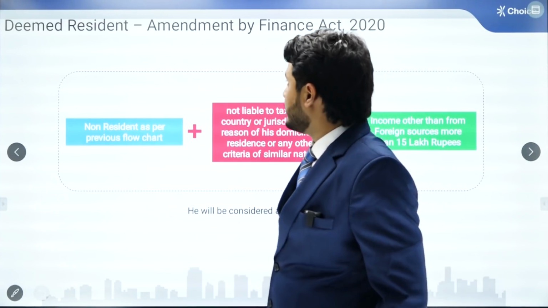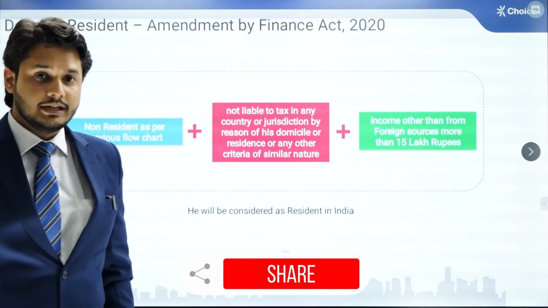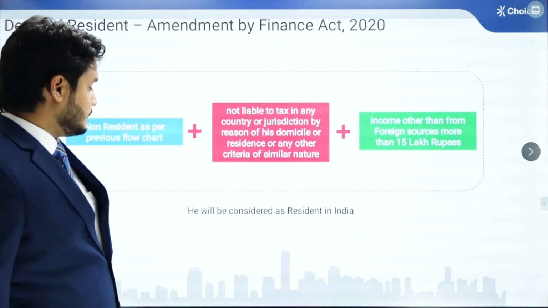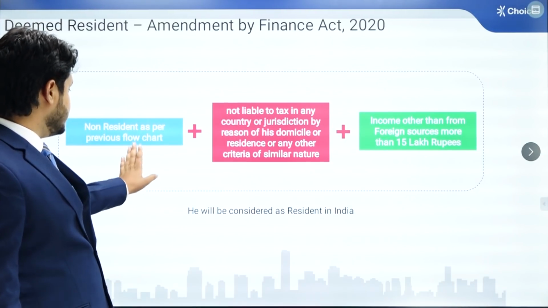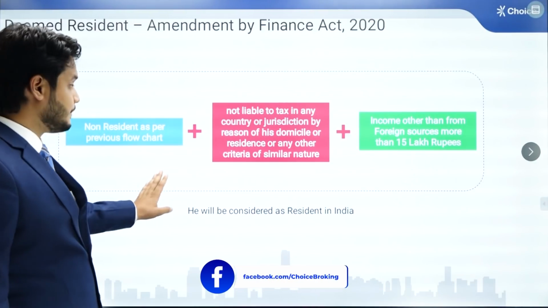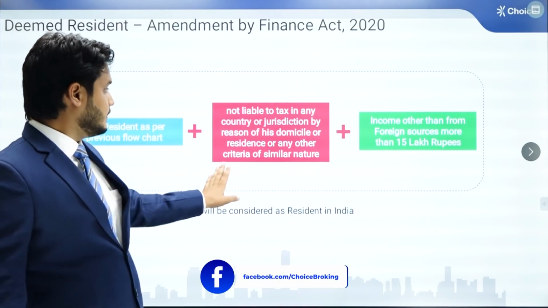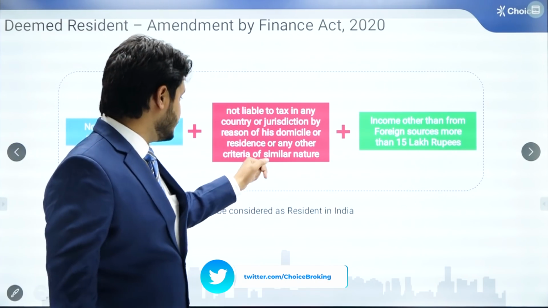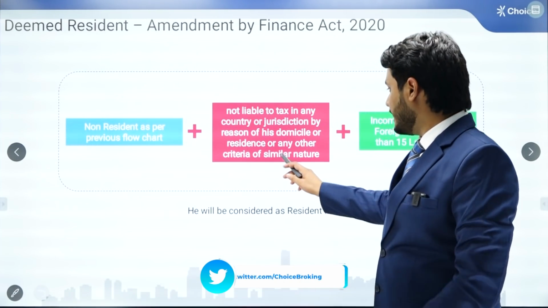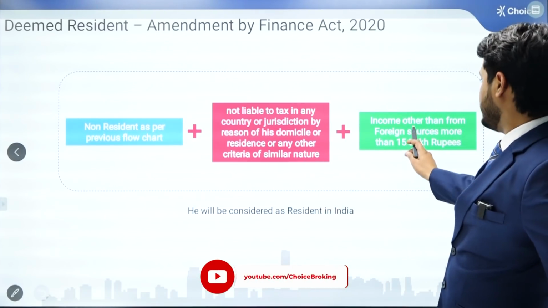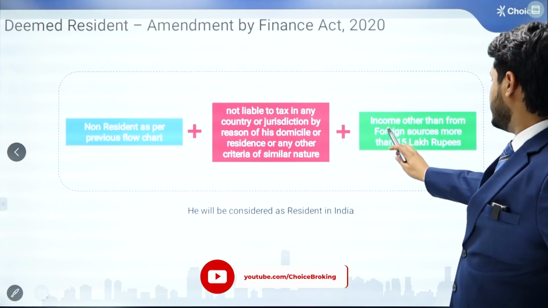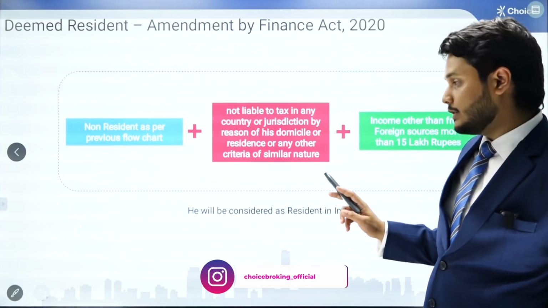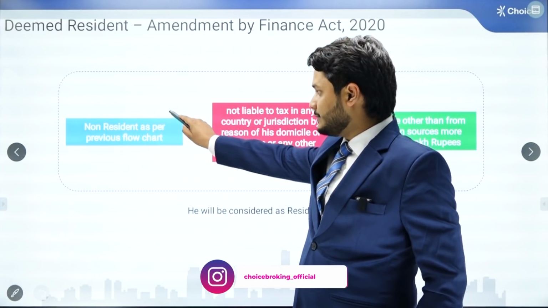Now there is an amendment during the Finance Act 2020 which is deemed resident. This is a very important amendment, and we need to discuss this very thoroughly, that anybody who is a non-resident as per the previous flow chart and is not liable to tax in any other country or jurisdiction by reason of his domicile or residence or any other criteria of similar nature, and income from other than foreign sources is more than 15 lakh rupees. That means the Indian income is more than 15 lakh rupees. So 3 conditions are required to be evaluated. First is that he is a non-resident as per the previous flow chart.